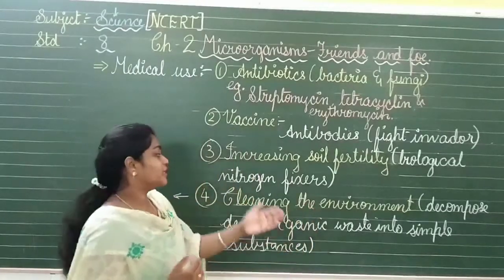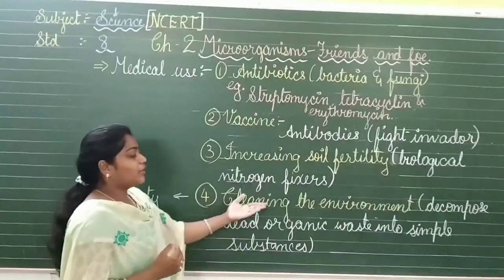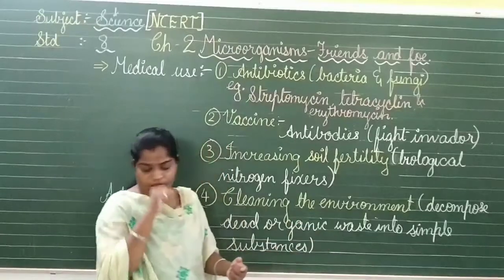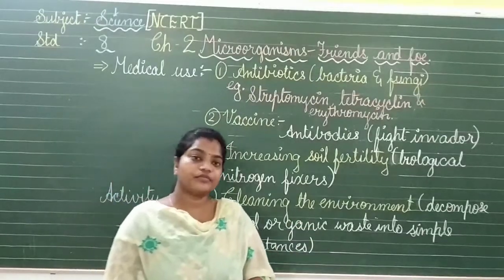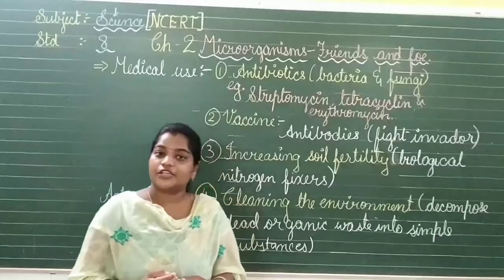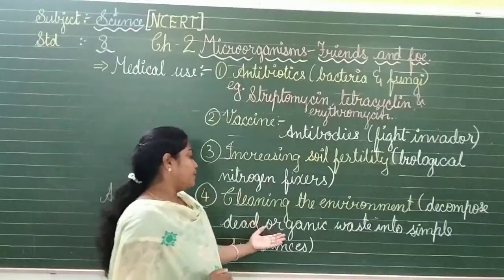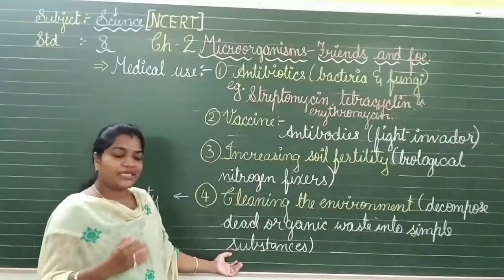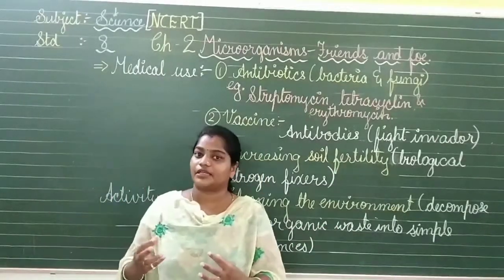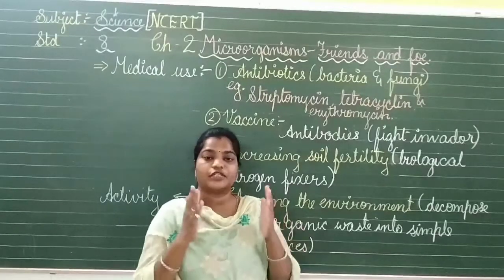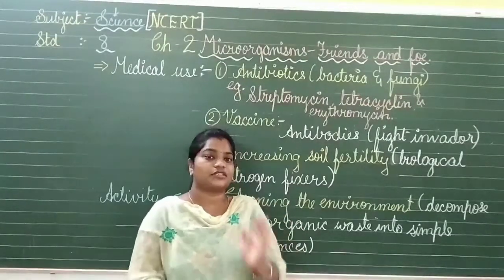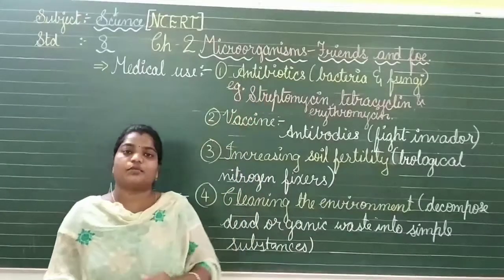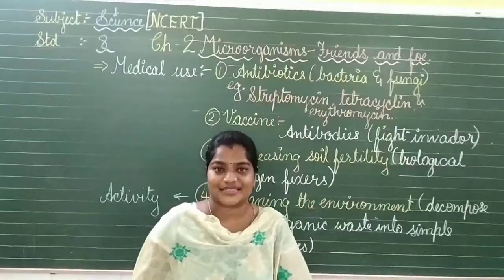So these are the places where microorganisms are useful to us. As mentioned, they will decompose the dead organic waste. Organic means the things which are available from nature. They will decompose the organic waste into simple substances. All the things which are available in nature, if they are kept open, after some time you will not find them, because they have already been decomposed by these microorganisms. So this is the portion where they are friends for us.